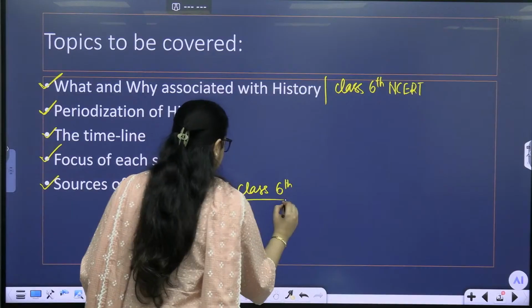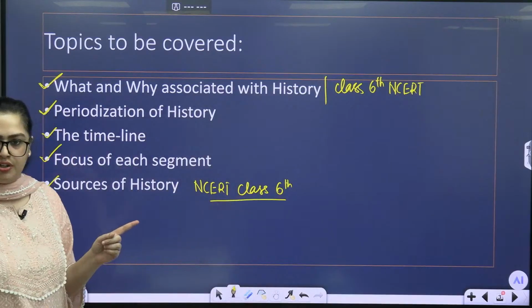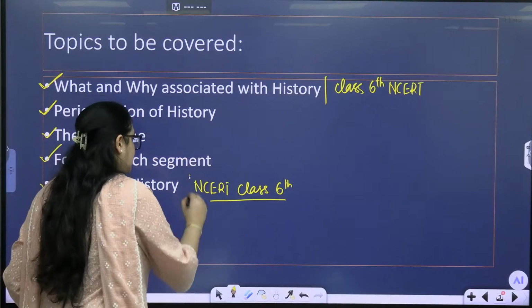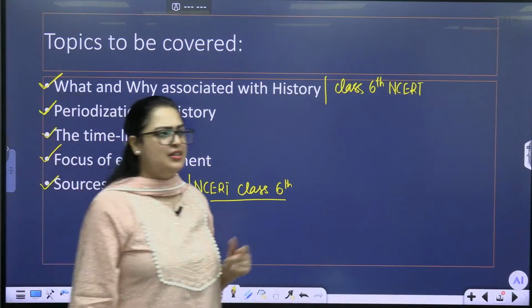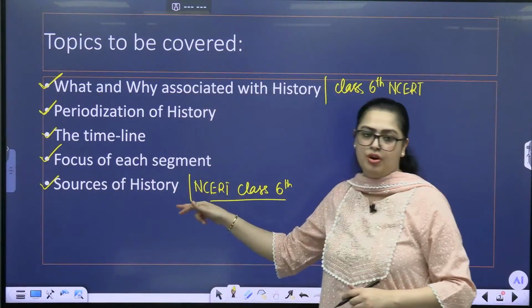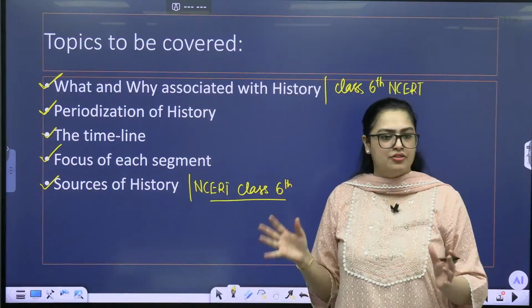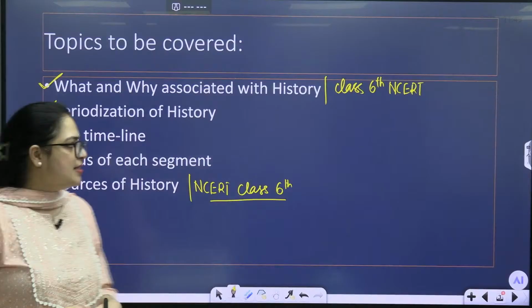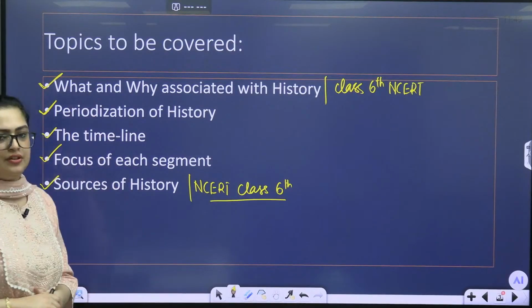Just read the initial few chapters, chapter 1 and chapter 2. That will be sufficient for us to have a background once the lecture is done. Okay, so this is the sequence in which we are going to start our session today.